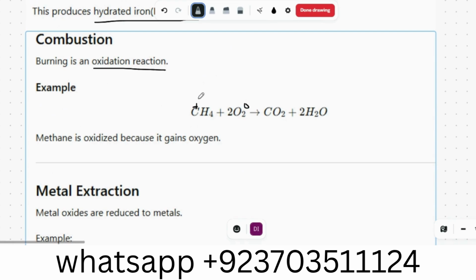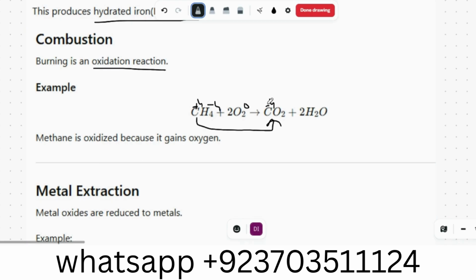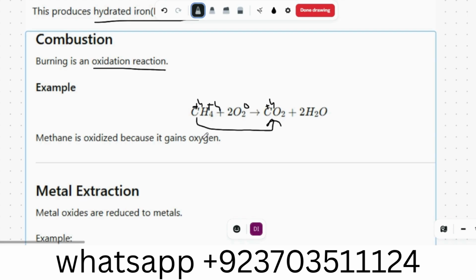Now here the carbon has plus 4 charge. So carbon has been oxidized, whereas oxygen has been reduced.